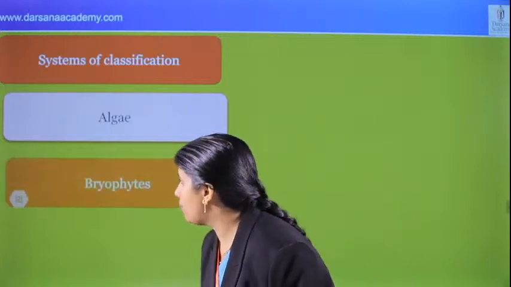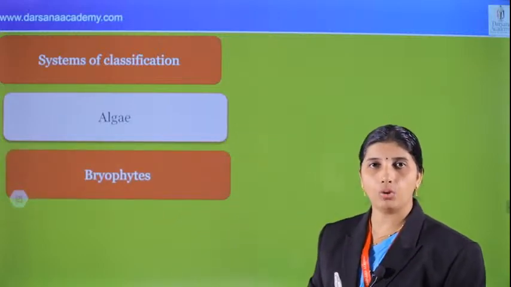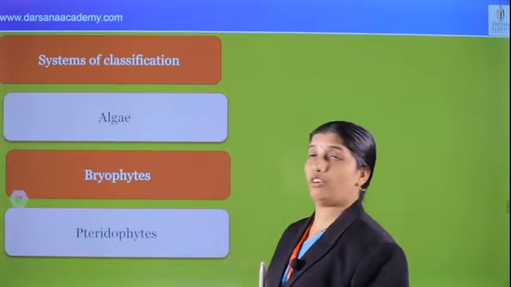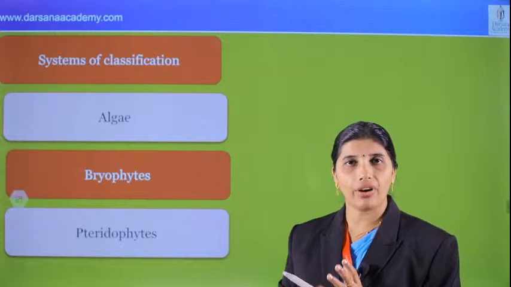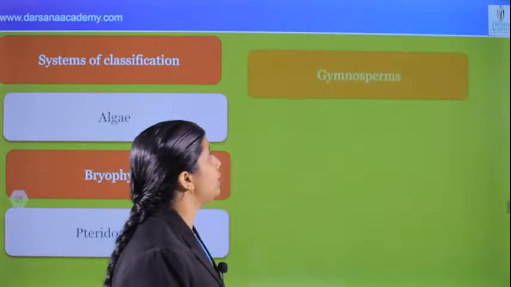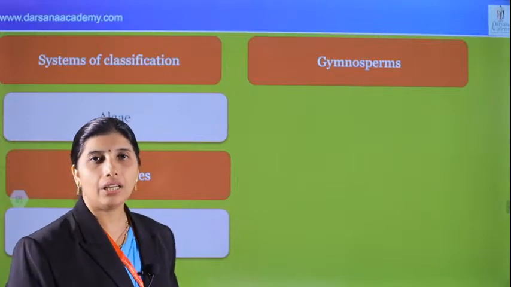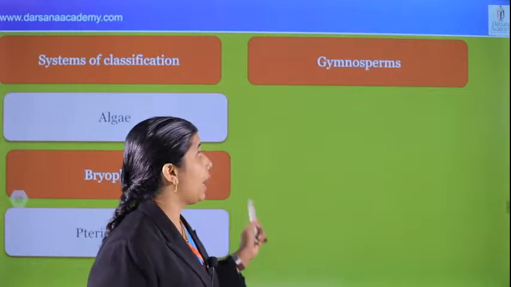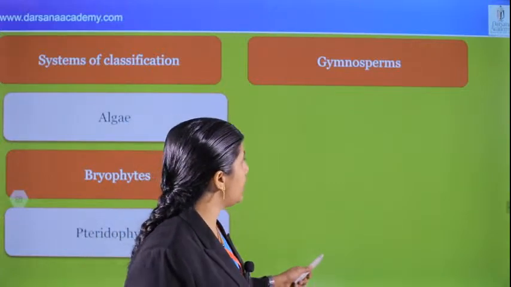And we can see bryophyte. What about bryophyte? Plant body is gametophyte. They have a haplodiplontic life cycle. And what about pteridophyte? The plant body is sporophyte. They also have a haplodiplontic life cycle. And what about the gymnosperm? There the plant body is sporophyte, and they have a diplontic life cycle. And which is the most evolved one? We can see that they are angiosperms.